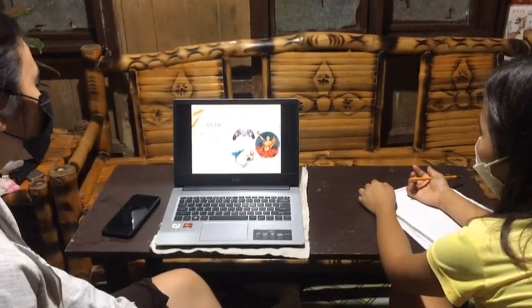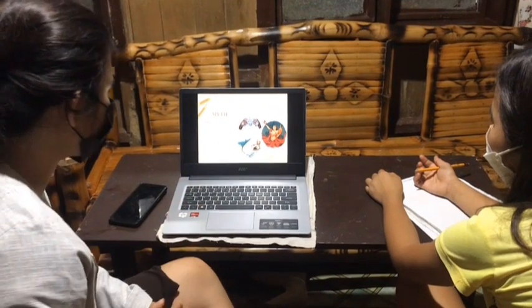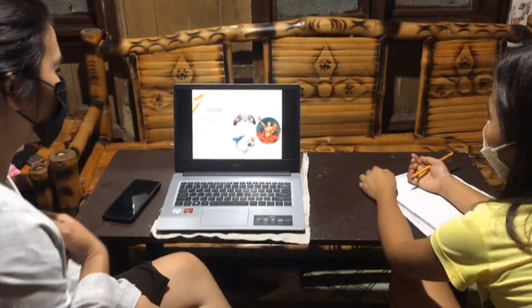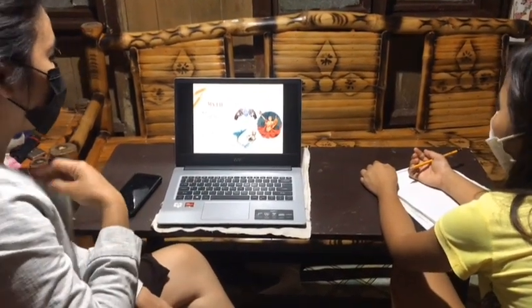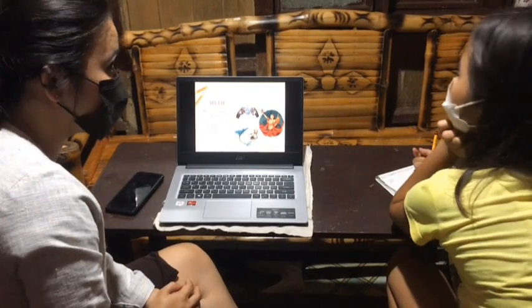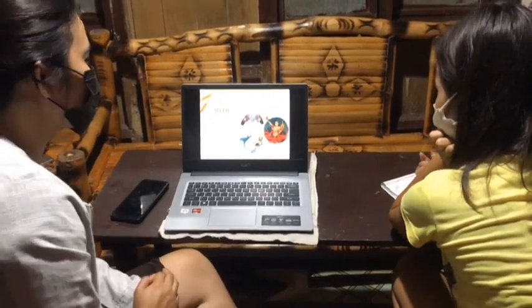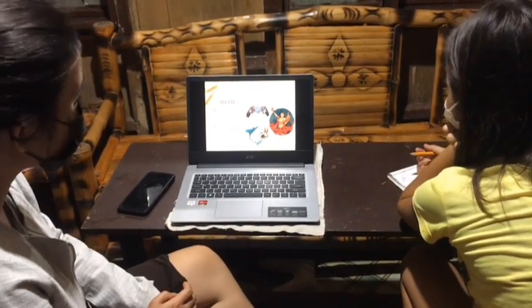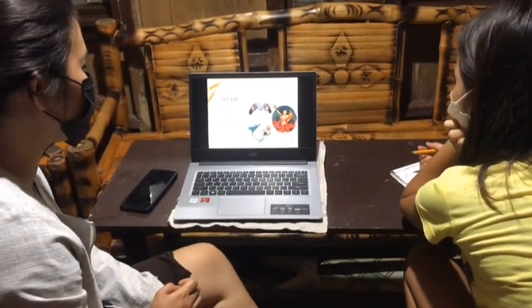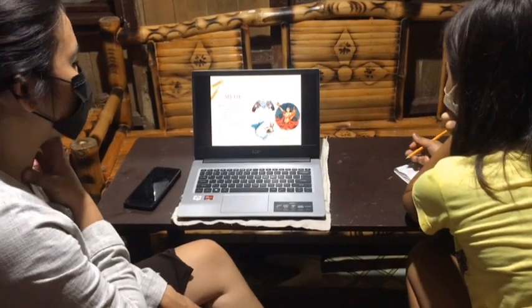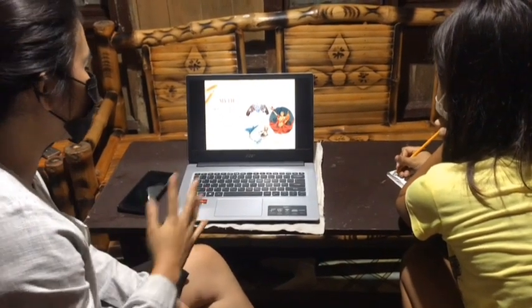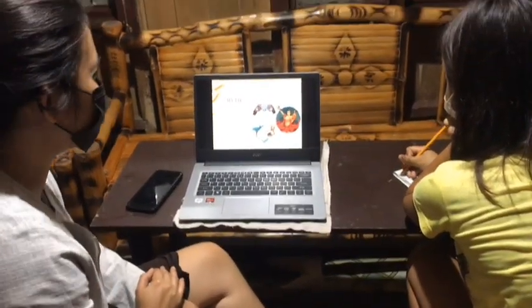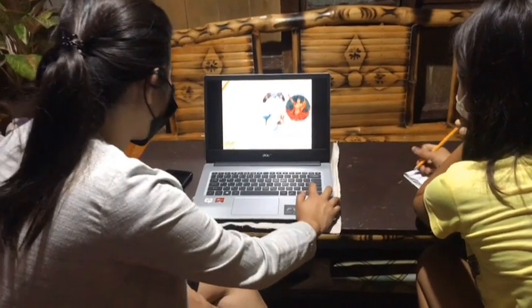So in this example, we can notice that the Manananggal doesn't exist, right? Do you think Manananggal exists? No, because some people believe that there is a Manananggal, but many people also believe that there is no Manananggal. So that is a myth.